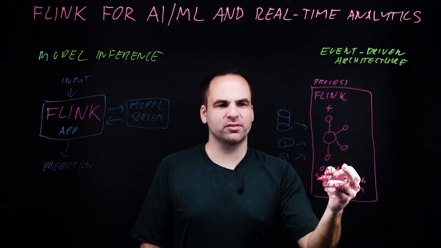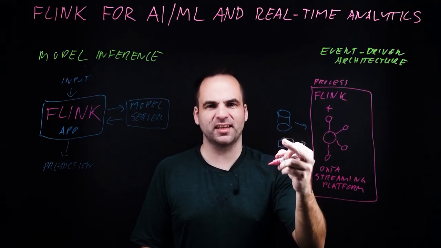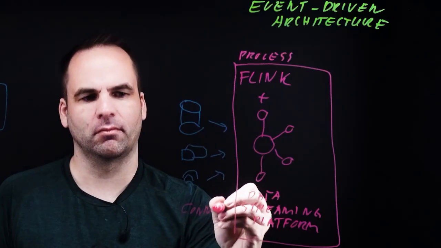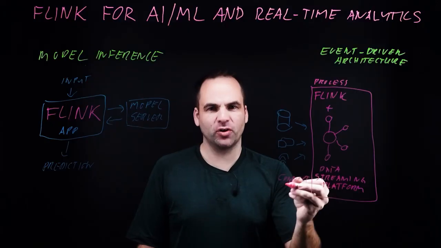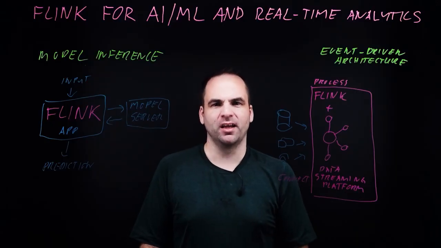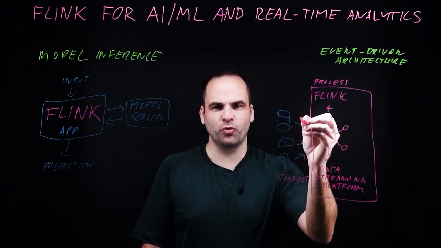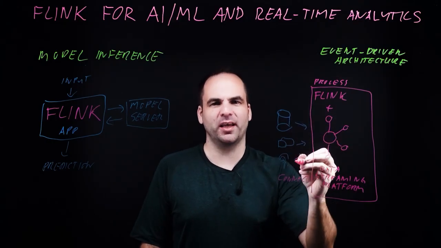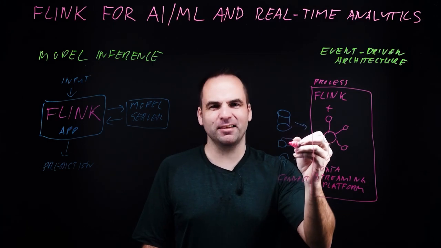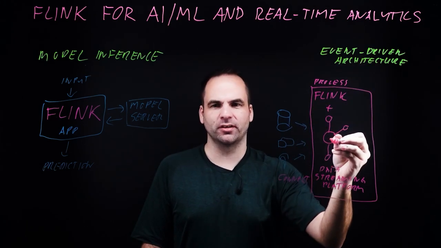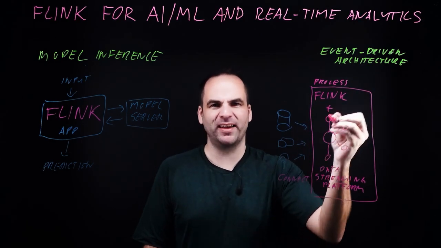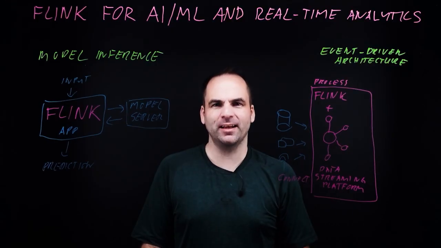In addition to that, we also need to do data integration to data sources and data sinks. That is typically Kafka Connect. Kafka Connect can be used for any kind of interface. Traditional databases, IoT interfaces, cloud lakehouses, AI platforms, anything you need to connect to. No matter if the interface is real-time or a database or an API. You get all of that as an event into the event-driven architecture to then continuously process it with Flink afterwards for ETL or for AI model inference in real time.